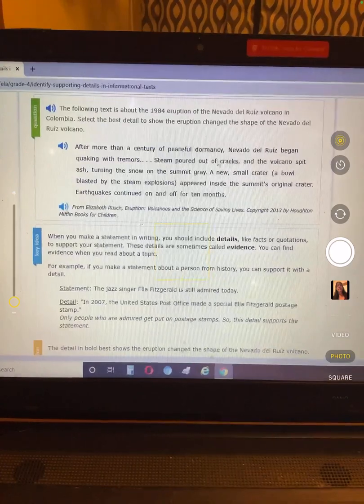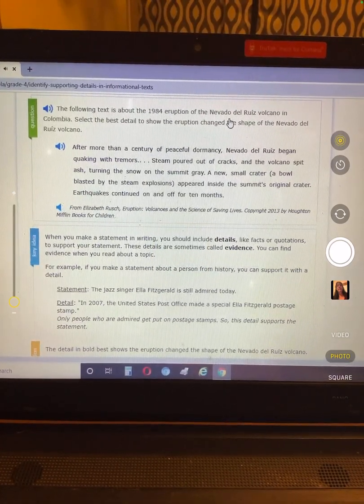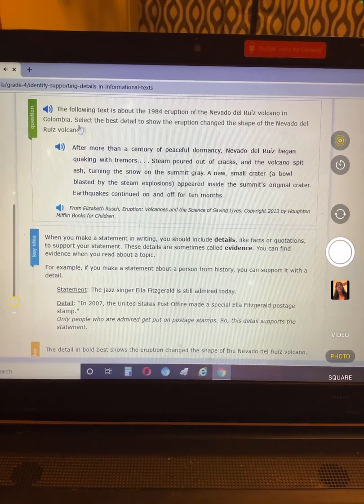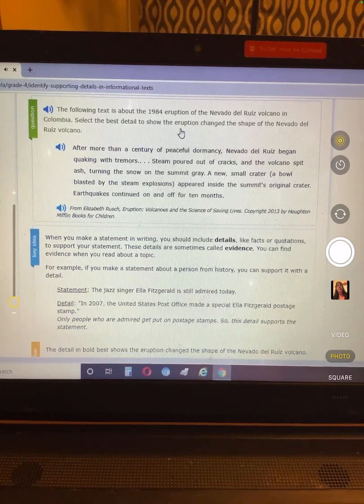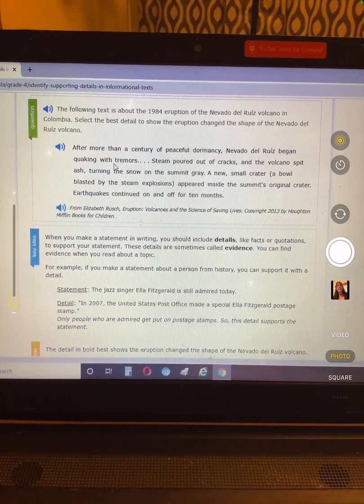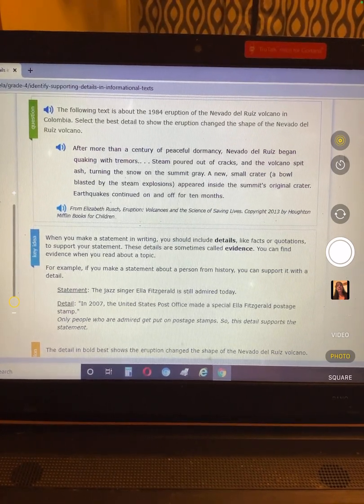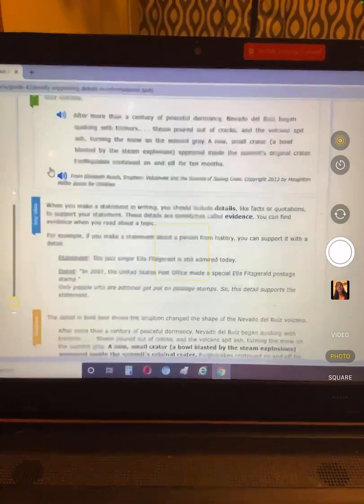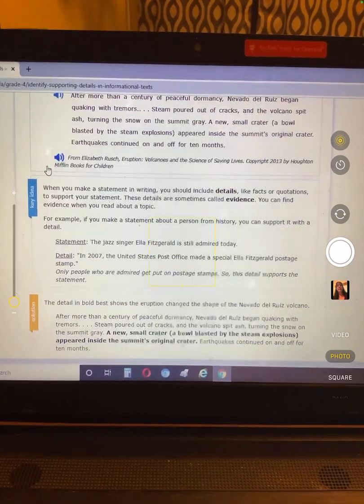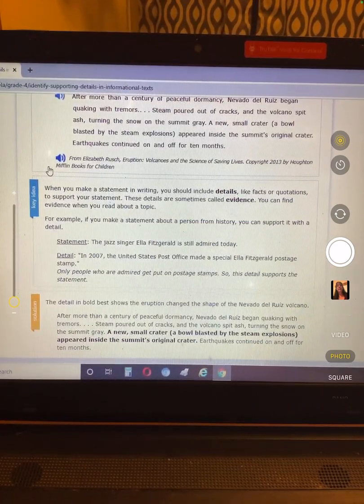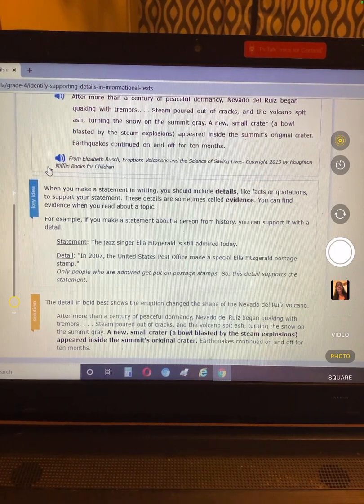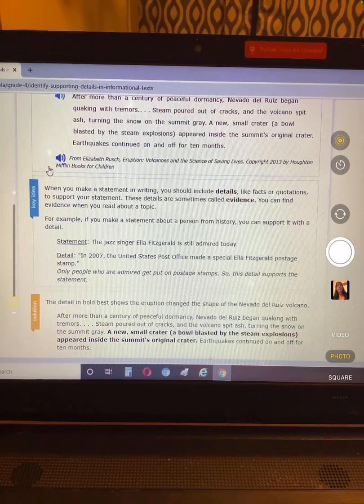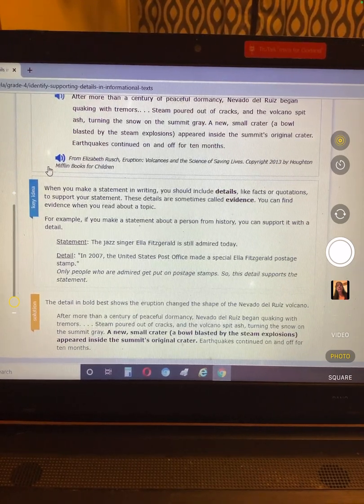The following text is about the 1984 eruption of the Nevado del Ruiz volcano in Colombia. Select the best detail to show the eruption changed the shape of the Nevado del Ruiz volcano. After more than a century of peaceful dormancy, Nevado del Ruiz began quaking with tremors. Steam poured out of the cracks and the volcano spit ash, turning the snow on the summit gray. A new small crater, a bowl blasted by the steam explosions, appeared inside the summit's original crater. Earthquakes continued on and on for 10 months.